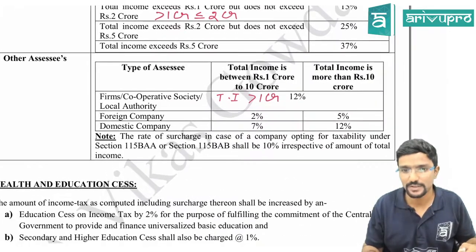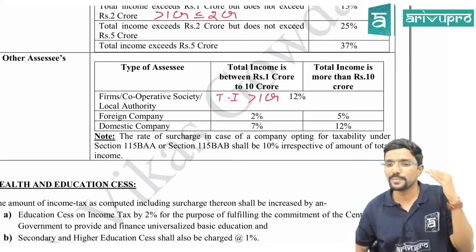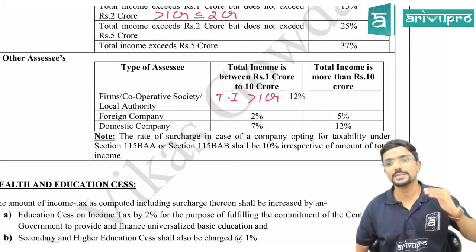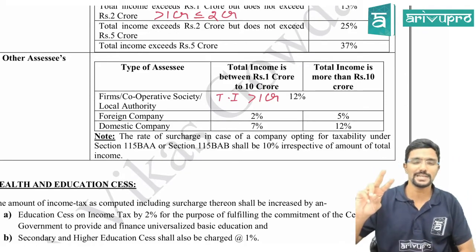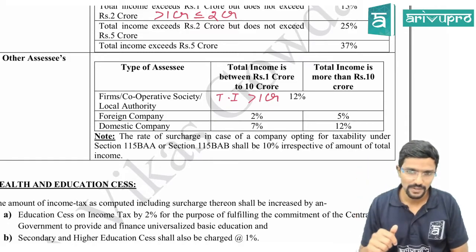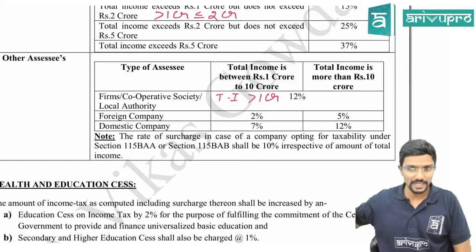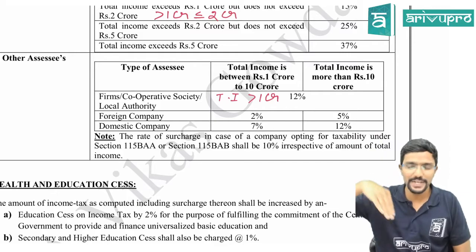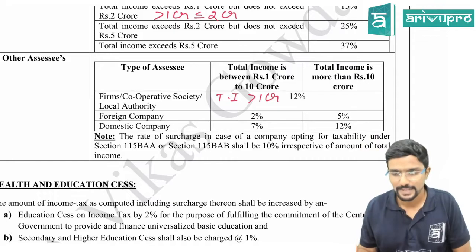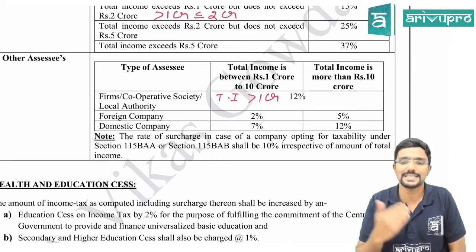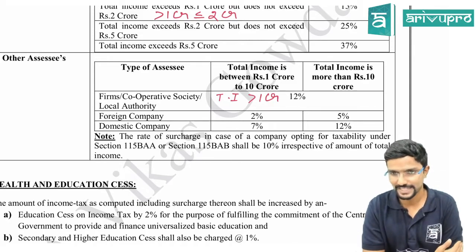Here it is easy to remember for you. I will give one shortcut. First, always take foreign company. I will have a logic also for this. Foreign company, it is 2%, 5%. Sir, why is that so? Because income tax itself is more for them, that is 40%. That is why we are keeping surcharge low, fine for us. Whereas domestic company tax rates, we are keeping as low as possible. That is normally 30%, but if some conditions are satisfied, if I am opting for some new scheme, 15%, 22%, all those things are there. So that is why we are keeping a little higher surcharge, that is 7%, 12%. If you are earning well, pay also well. It is like that.